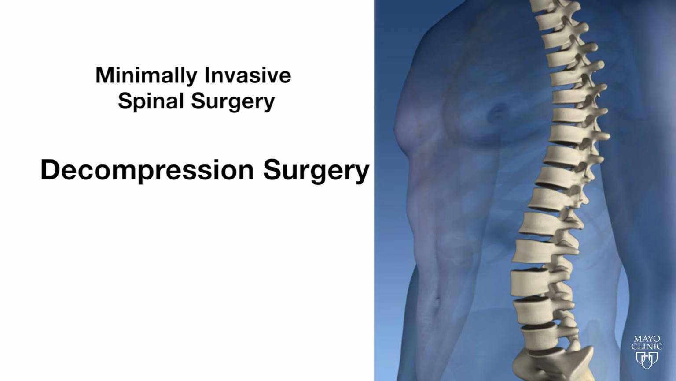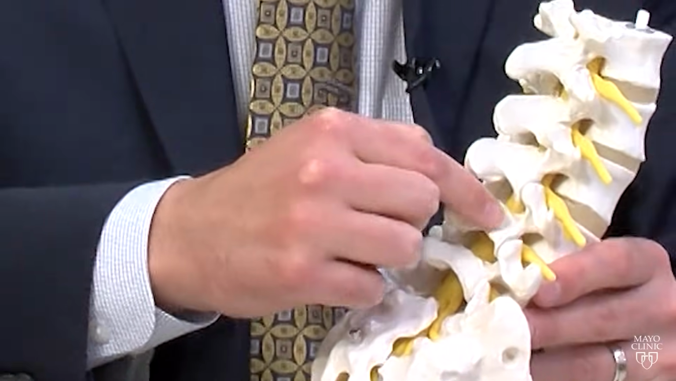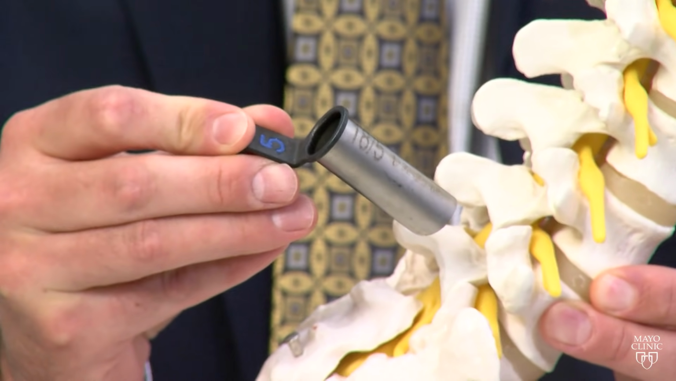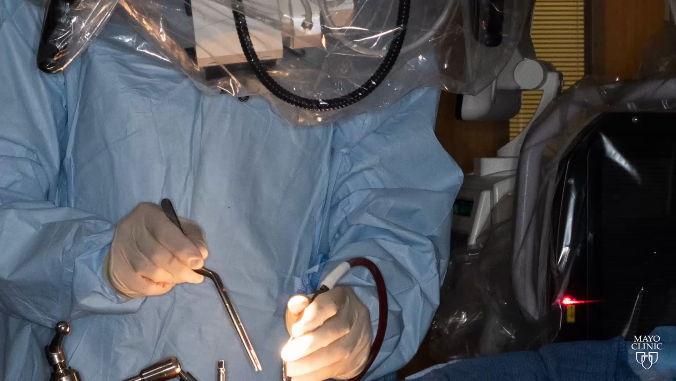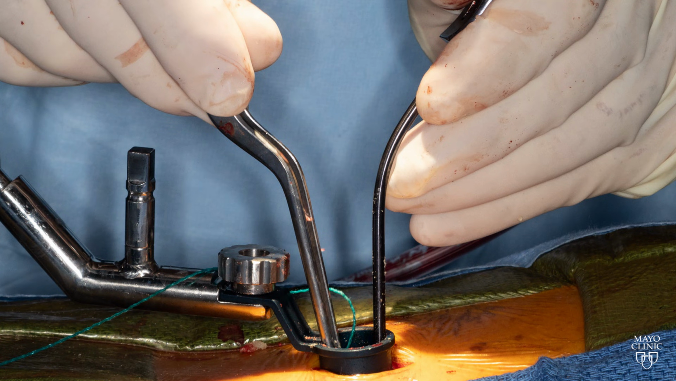One is a decompression type of surgery. That means that we're coming in and we're removing strategically bone or ligament, in some cases disc fragments, that are compressing the spinal cord or nerve roots. This would be a typical retractor that we use. It's a tubular retractor. We insert it down through the muscle and split the muscle fibers, and then we're able to work with long curved instruments through this retractor in order to accomplish the work.